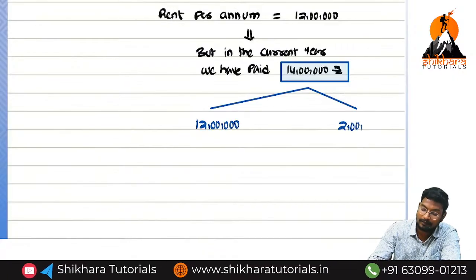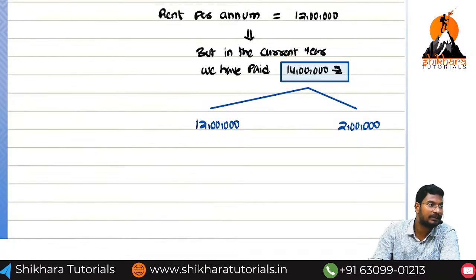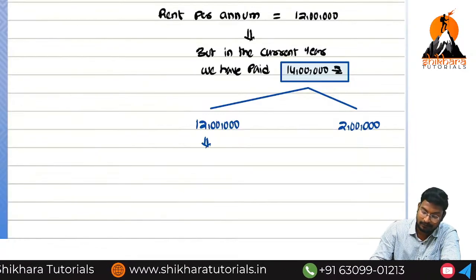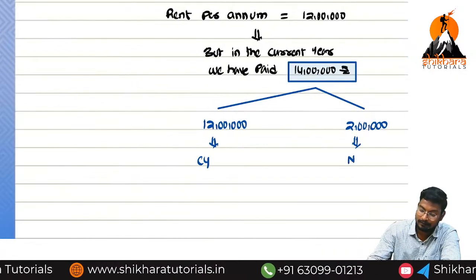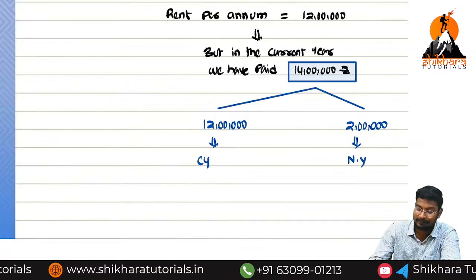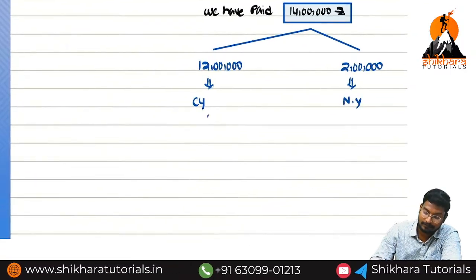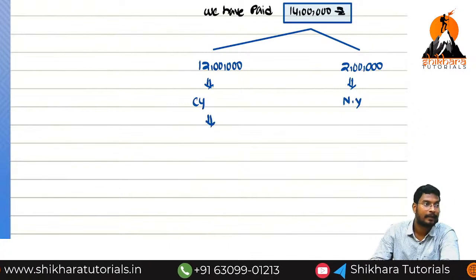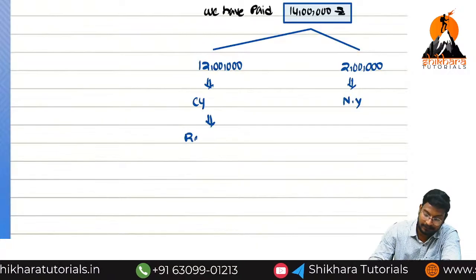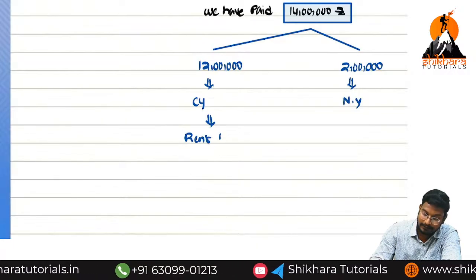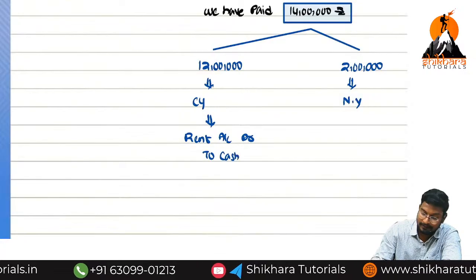What is the normal current year expense? 12 lakhs. But 2 lakh belongs to which year? Next year. So this is the current year, and this is the next year. Now, what is the entry for 12 lakhs? Rent account debited to cash account.